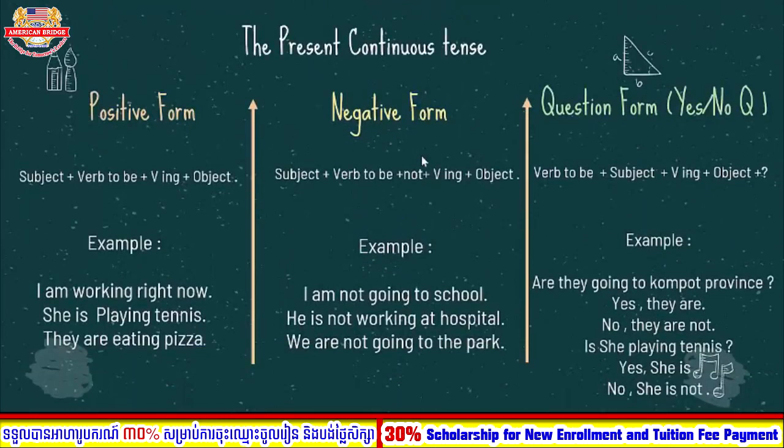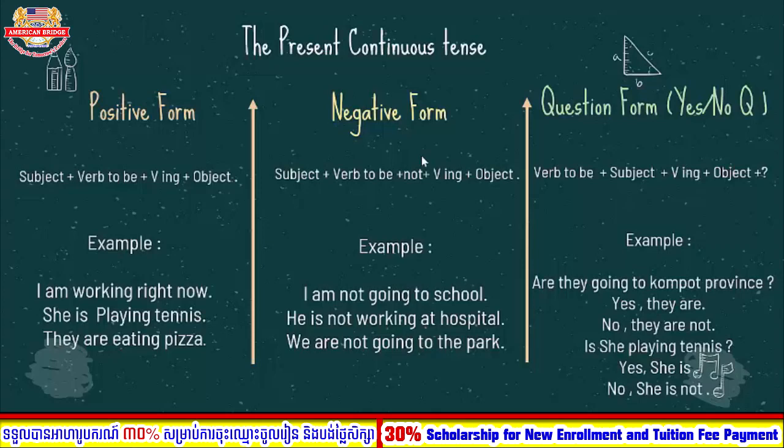Okay, so this one talks about the forms that we have: positive form, negative form, and question form. Question form, this one we talk about yes or no questions, right? Okay, so now let me explain one by one. Let's go to the first one, positive form.